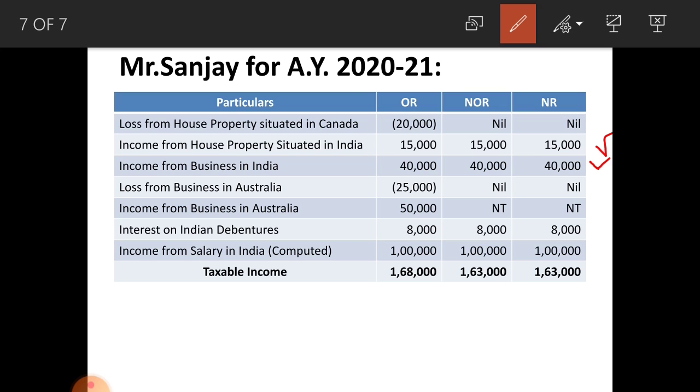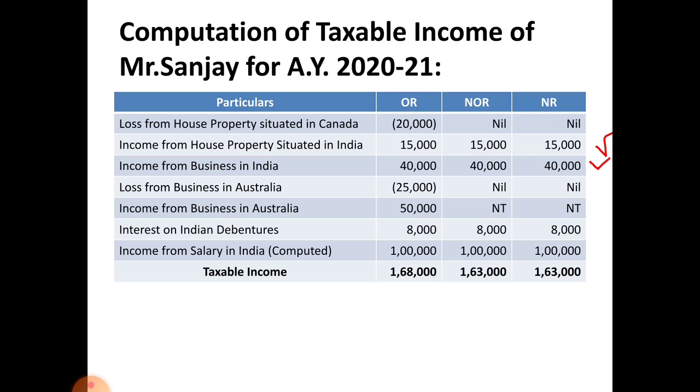So, the taxable income of ordinary resident amounts to rupees 1,68,000. Here you have to add all things, from that you have to deduct minus figures. You know how to calculate that. Next one, not ordinarily resident, 1,63,000, and non-resident taxable income is 1,63,000. So, these are the problems relating to computation of taxable income under incidence of tax liability.